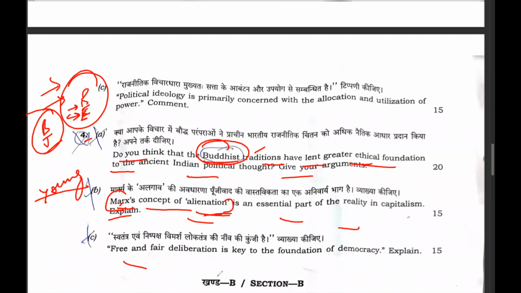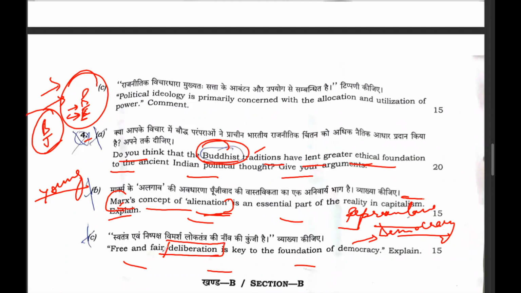Now the question is, free and fair deliberation is the foundation of democracy. It means that every year there is a question from democracy. Now this year they have asked the question from representative democracy, because when it comes to elections, the elections are conducted to choose the representatives, and here the representative is along with the deliberative democracy. It means we have to include the ideas of Joshua Cohen also.